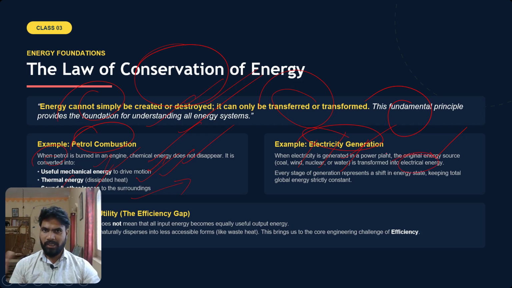The energy that was there in these forms is getting transformed into electrical energy. So every stage of generation represents a shift in energy state, keeping the global energy strictly constant. That is the understanding we have to make here. But one thing we have to understand is conservation versus utility.